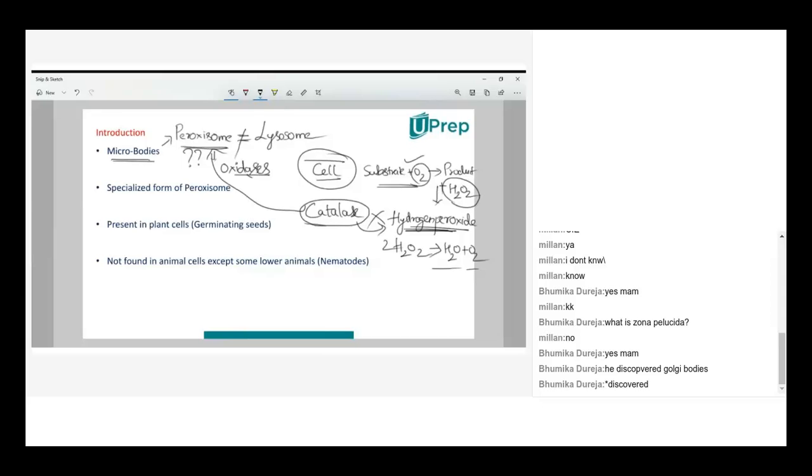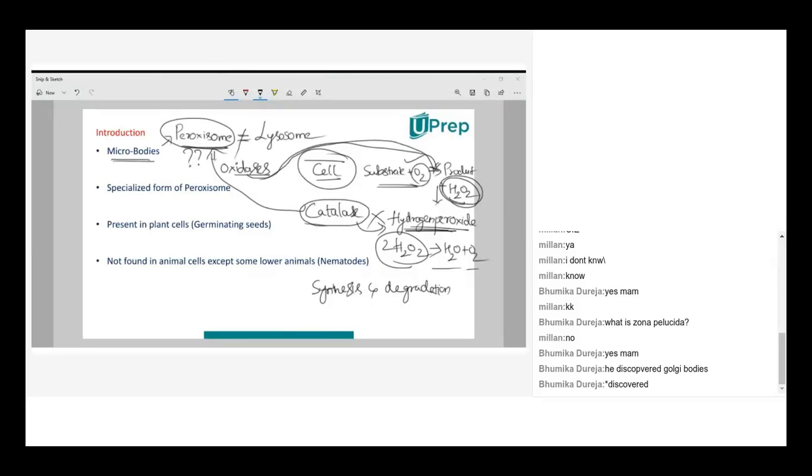Okay. So here oxidases are the enzymes which are involved. I'm putting an arrow over here. Oxidases are involved in production of hydrogen peroxide and catalase is involved in destroying hydrogen peroxide. So both synthesis, nothing but the production, and degradation of hydrogen peroxide are carried out by peroxisomes. That's the function of peroxisome.